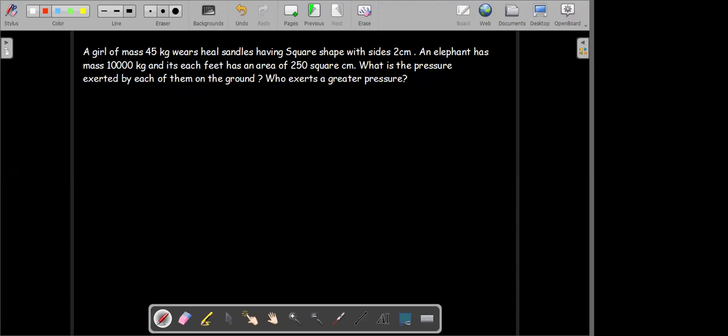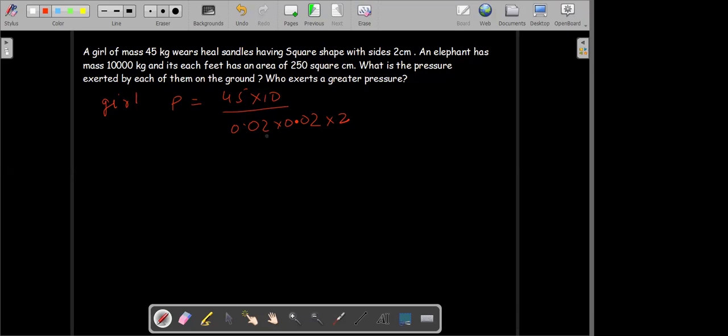So for the girl, pressure P will be equal to 45 multiplied by 10, which is the weight, and the area will be 0.02 times 0.02 times 2. Can you think why I have taken times 2 here? Because the girl has 2 feet.